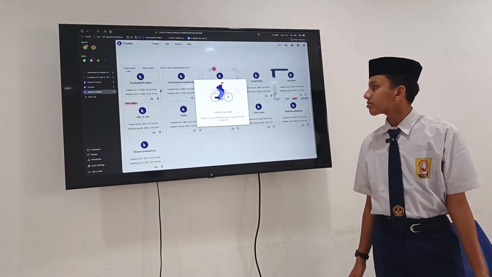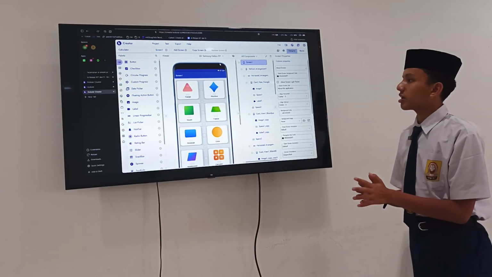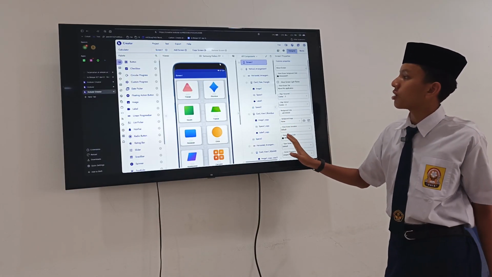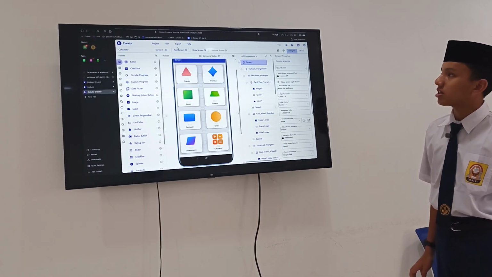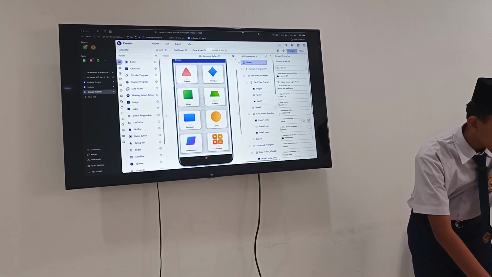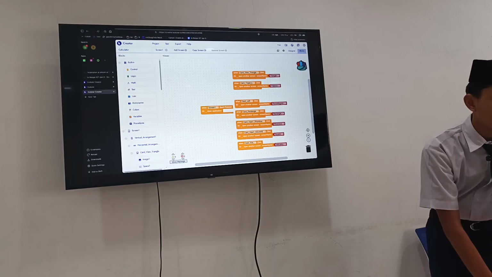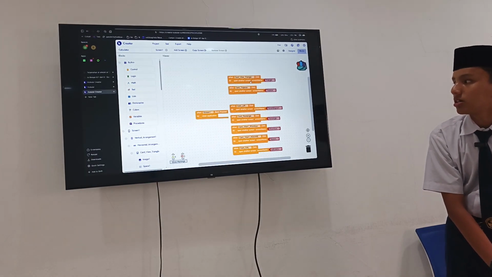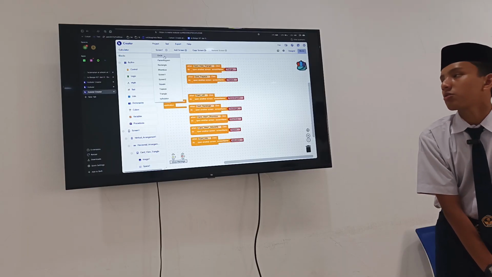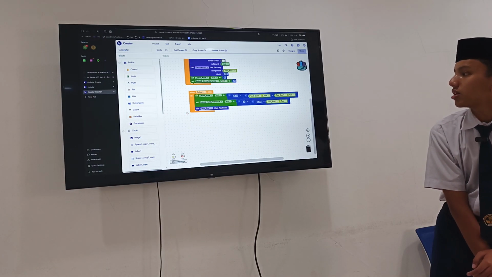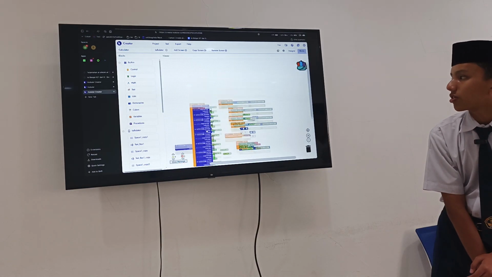Okay, the last thing I want to show you is my best project in Codular, a calculator. This is an example screen of the design. This is where you design things. As you can see, this is my calculator UI design. If you want to go to code, from the designer here you can click the blocks. This is where you code the screen. Every screen has its own code. As you can see, this is for the normal calculator.